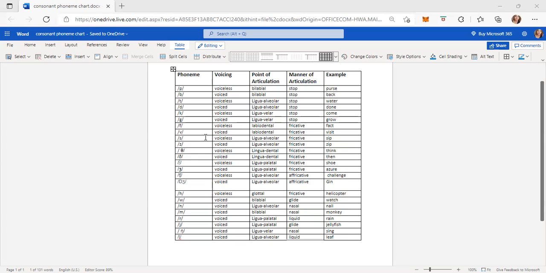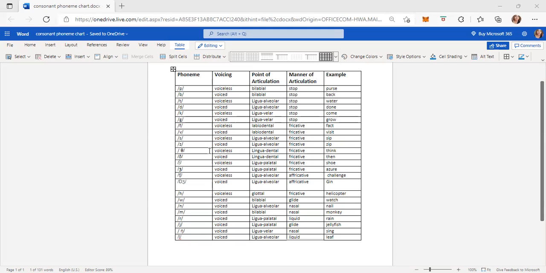Next one is S. According to voicing it is voiceless, according to point of articulation lingual alveolar, according to manner of articulation fricative. Example, zip. Next one is Z. According to voicing it is voiced, according to point of articulation lingual alveolar, according to manner of articulation fricative. Example, zoo.